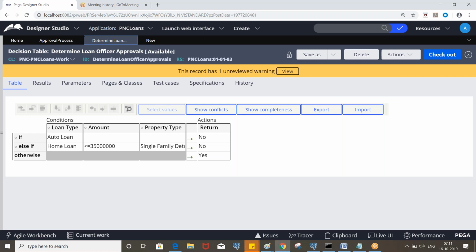Once it is moved to production, if they want to change the amount, they will be able to change it directly in the production environment. Generally, we don't delegate decision trees to the business users because they are a little complex.